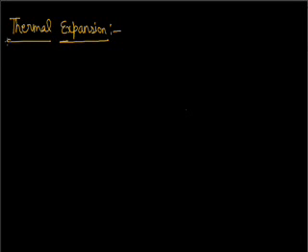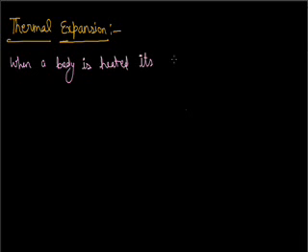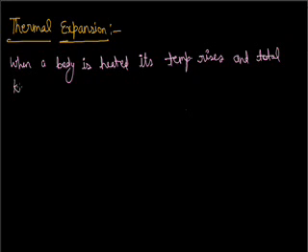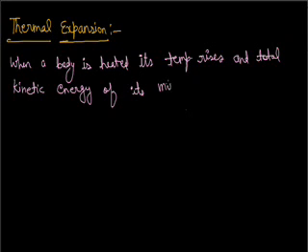When a body is heated, its temperature rises and the total kinetic energy of its molecules increases.